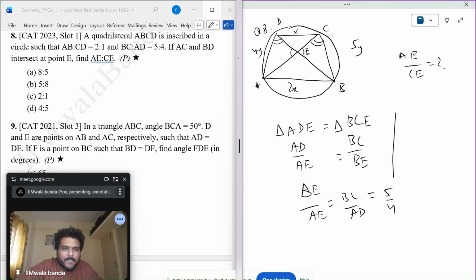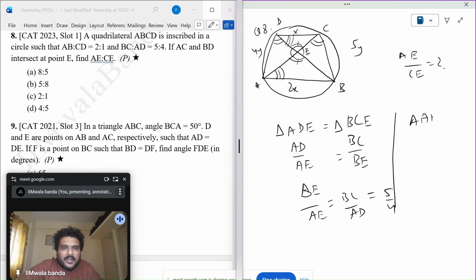This is 1. Now similarly, let's use these two triangles. This angle will be equal to this angle and this angle will be equal to this angle. So these two are similar in that way.